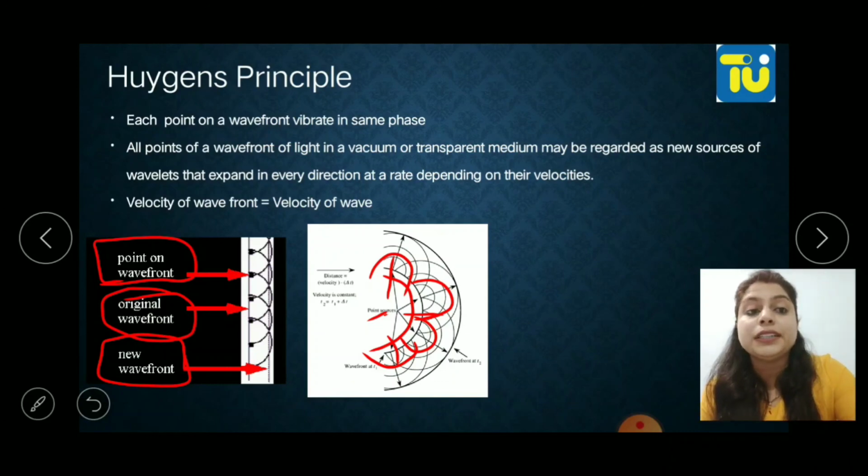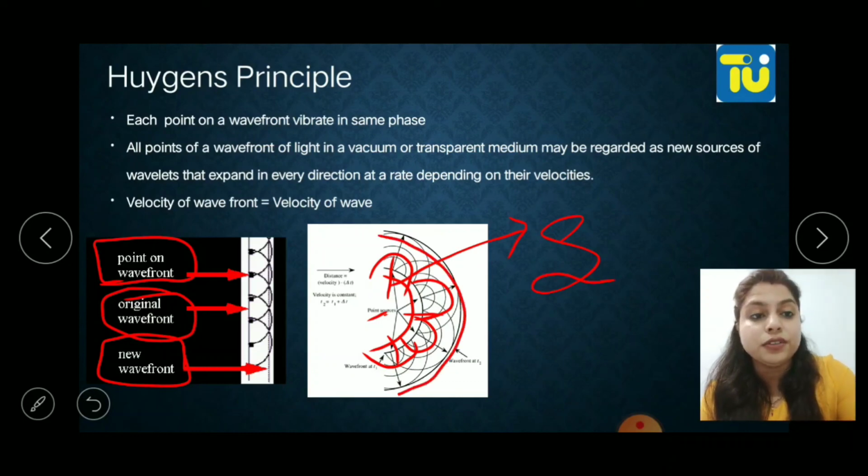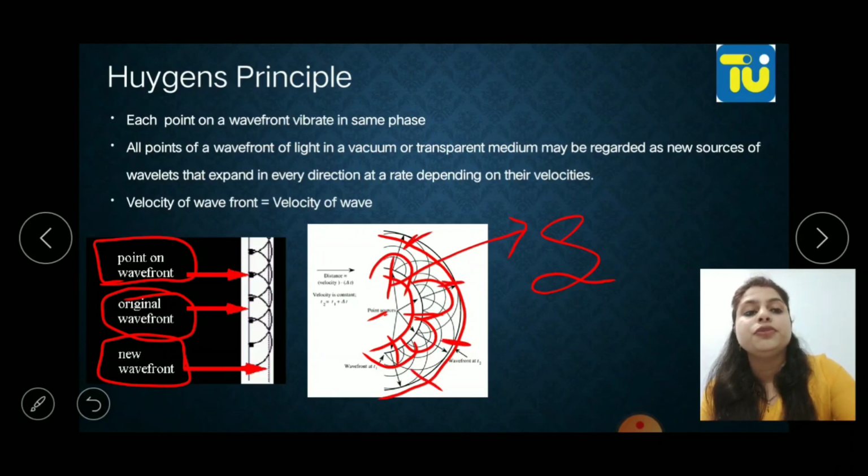So these particles can be known as the secondary sources to produce this second wavefront. Similarly, further these will generate their wavefronts and move, so that this wave is propagating outward.